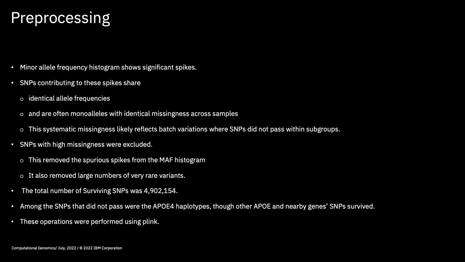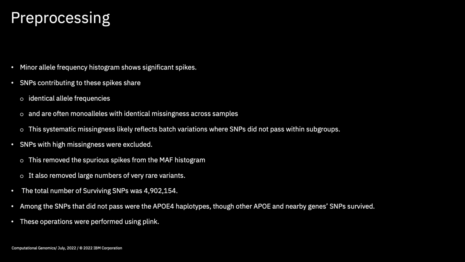While performing preprocessing, we observed that the missingness histogram showed significant spikes. SNPs contributing to these spikes share identical allele frequencies and are often monoalleles with identical missingness across samples. This systematic missingness likely reflects batch variations where SNPs did not pass within subgroups. SNPs with high missingness were excluded.